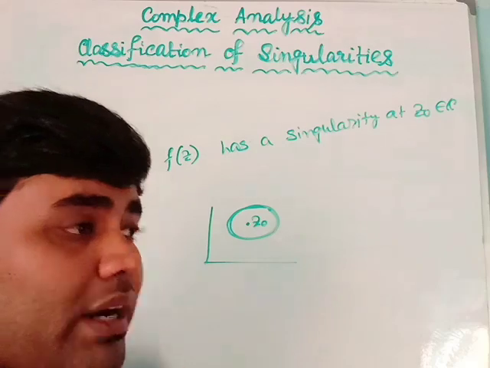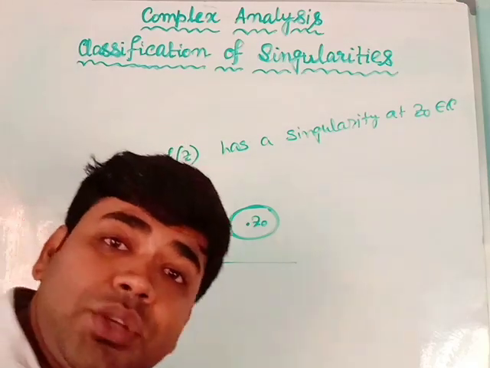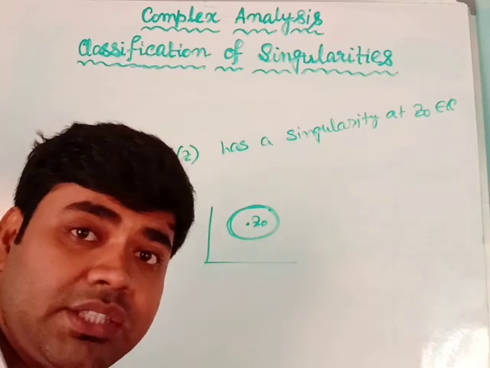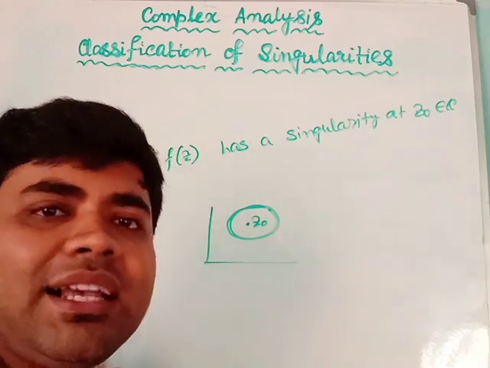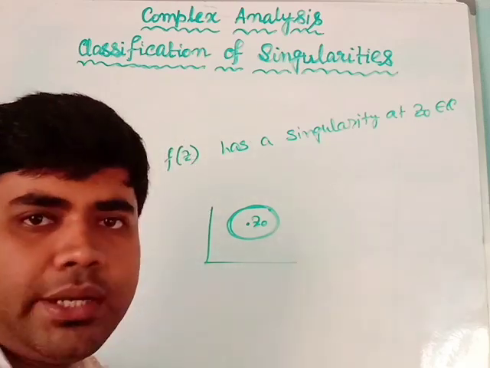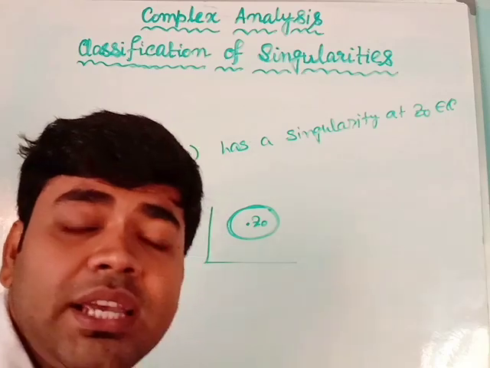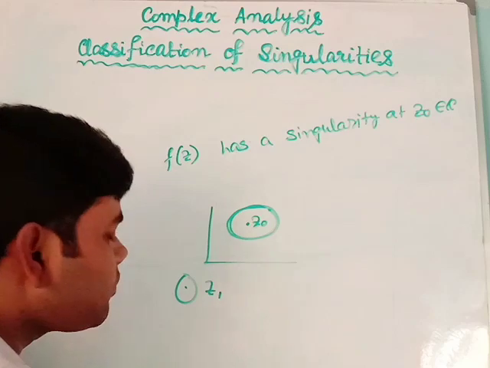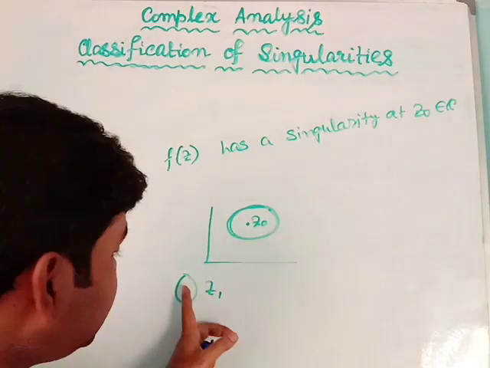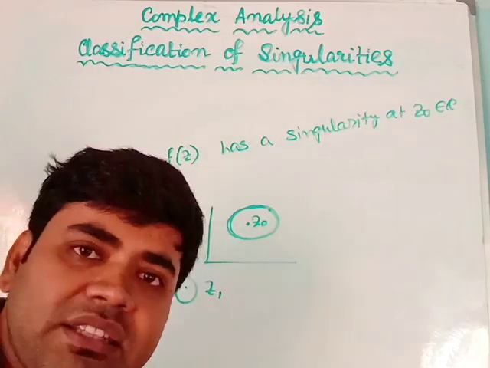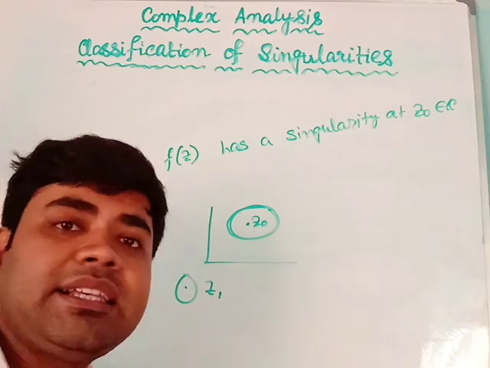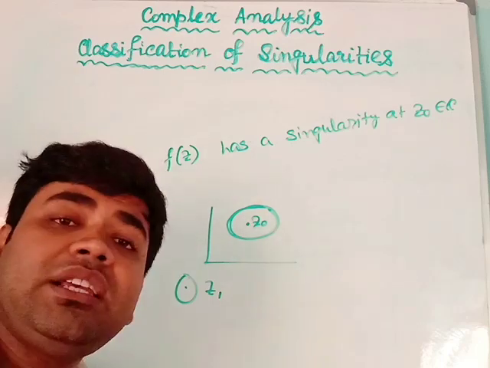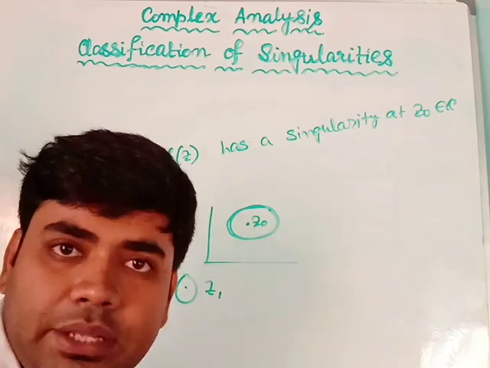And which are the non-isolated ones? The non-isolated singularities will be those singularities which are not isolated. Not isolated means, suppose z1 is a non-isolated singularity. z1 is a non-isolated singularity means there does not exist any neighborhood where z1 is the only singularity in that neighborhood.